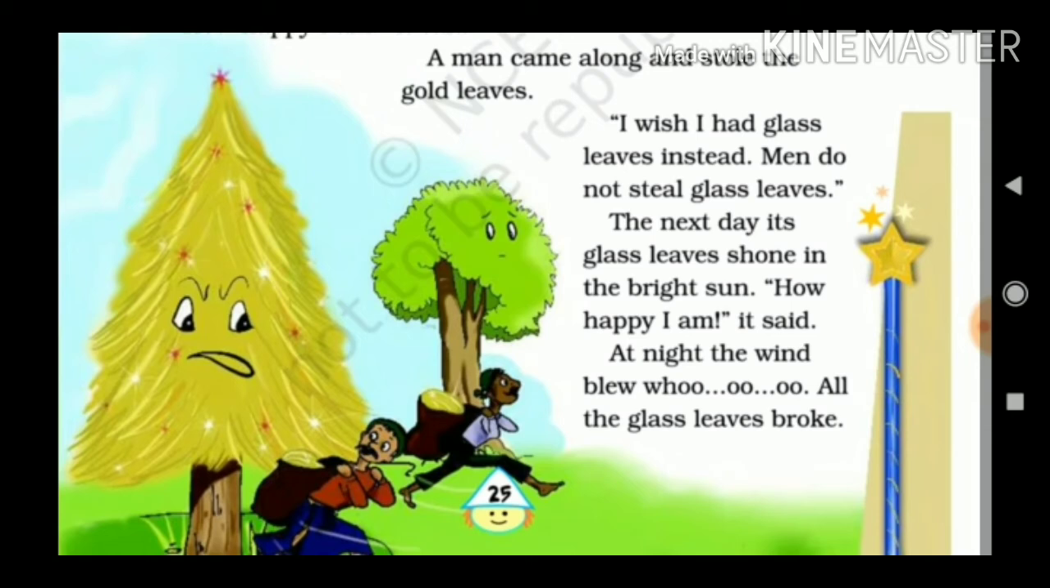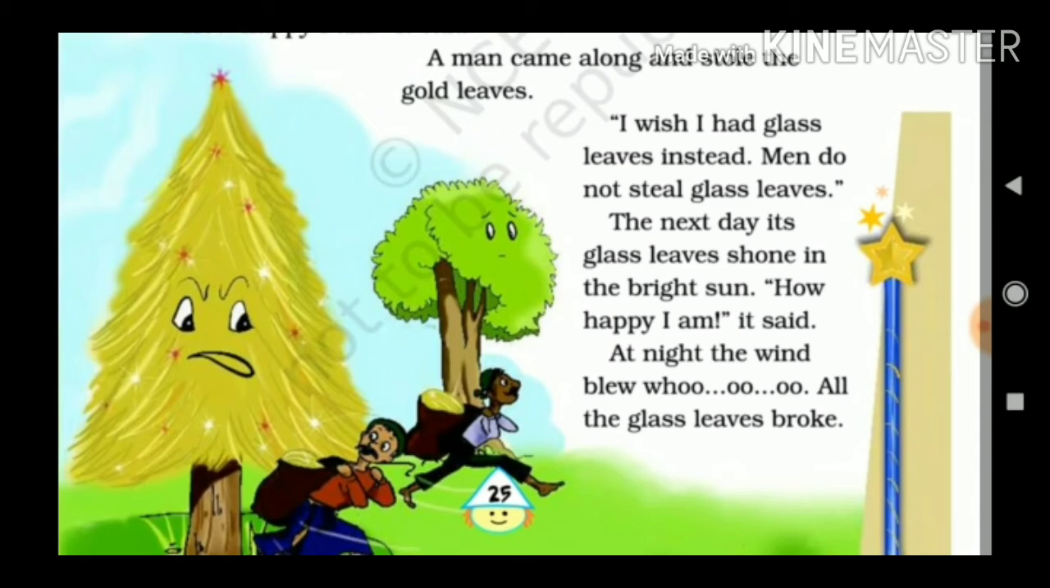The next morning when he woke up, what did he find? That all his leaves had turned into glass. Now this glass shone very brightly in the sun. Shone very brightly means it started shining because it was glass. It started reflecting light. "How happy I am," it said. So the tree was very happy to have glass leaves.